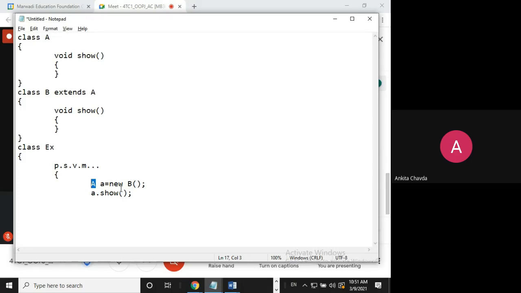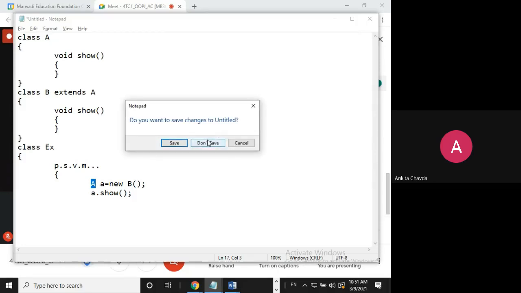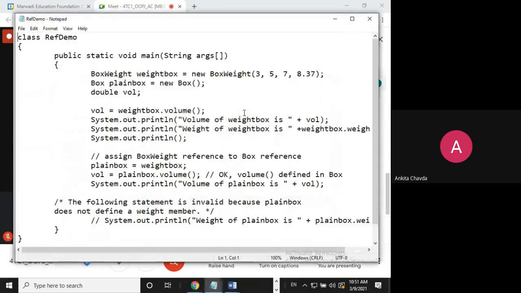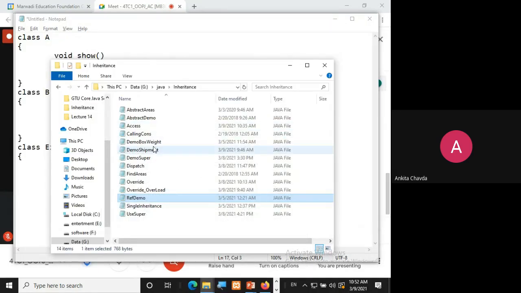Okay, I'm just explaining this so it would be more clear. It is only here in the reference, as a reference variable: if it is referring to a subclass, what property can it access? For that I'm showing you one example. Do you remember that? Before that, I need to show you another example.